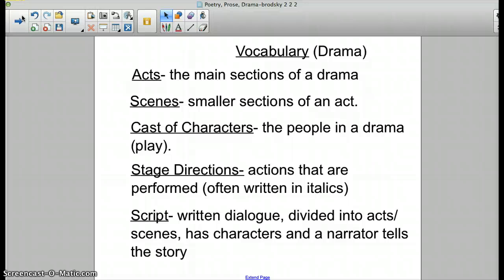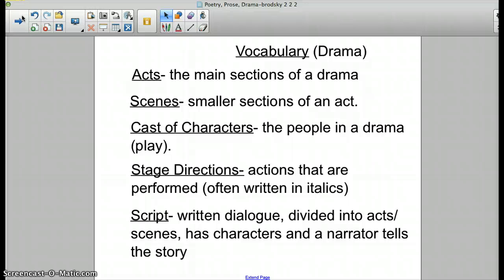Usually if your play or your drama is a little bit longer, you may have an intermission in between acts, and usually there's a change of scenery in between the acts too. So scenes are the smaller sections of an act. Cast of characters are the people that are in the drama. The people, the play, the animals. I said people here, but it could be animals, it could be all different types of things, whoever is acting out or showing us the play.